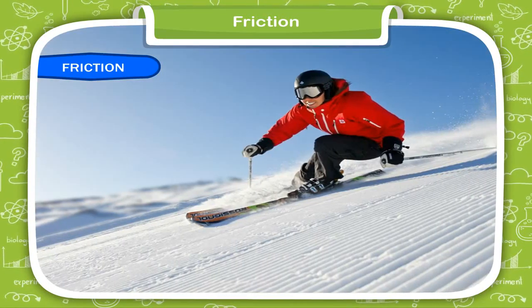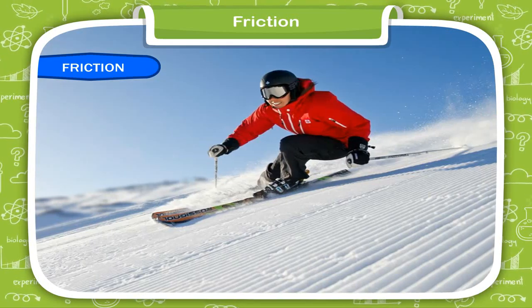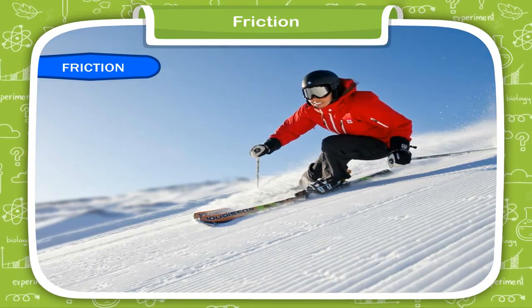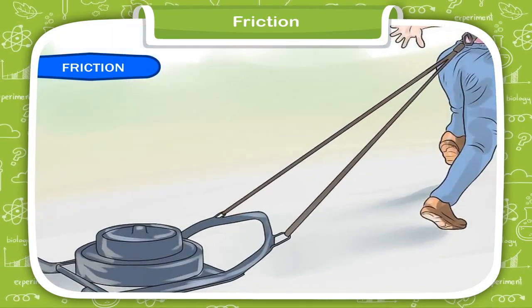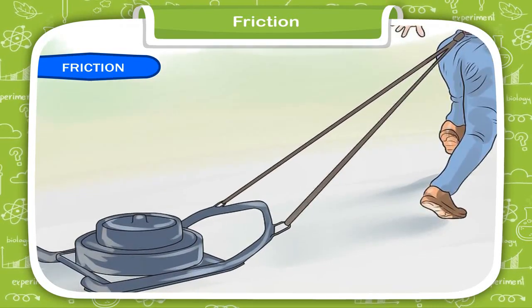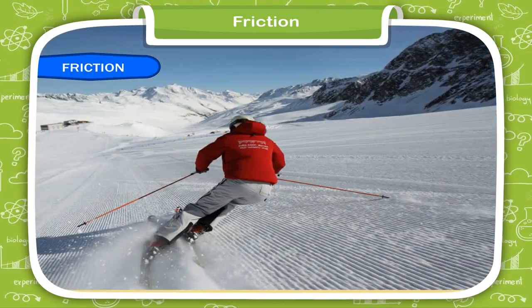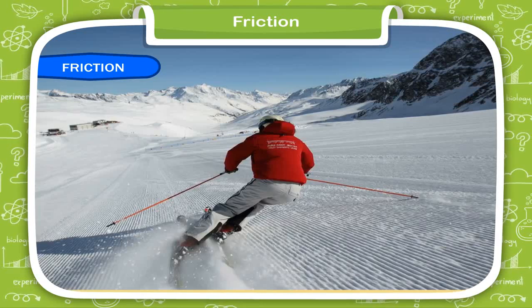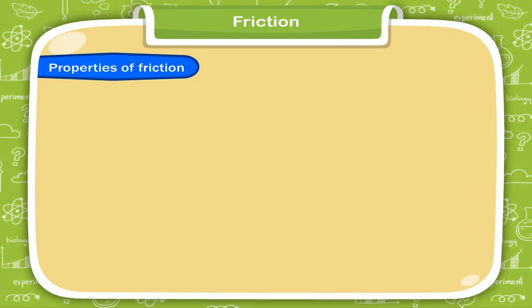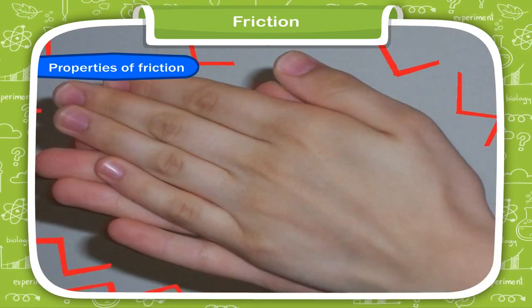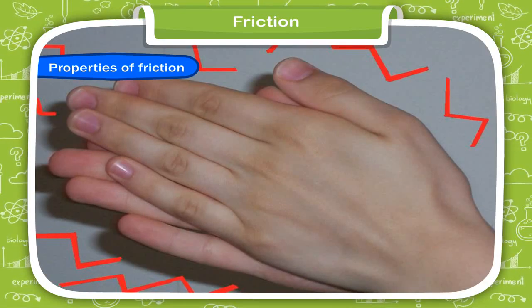Friction. Friction, the force which comes into play between two surfaces in contact and opposes the motion of one body over the other, is called friction or force of friction. Properties of friction. It has these properties.